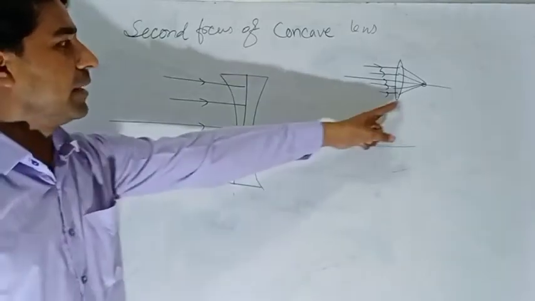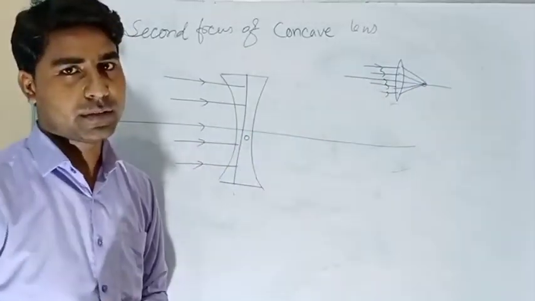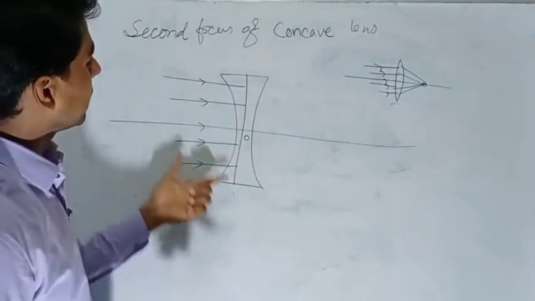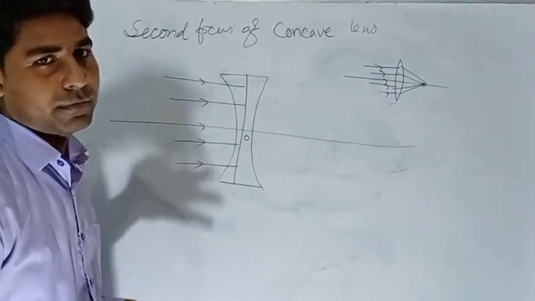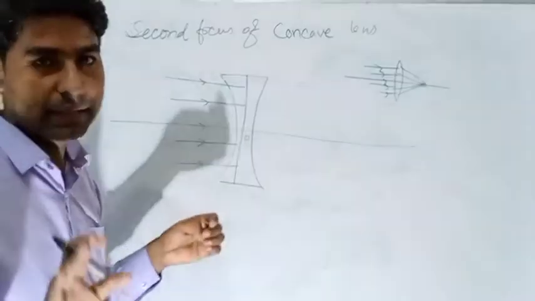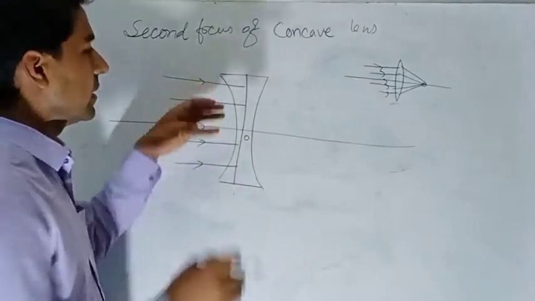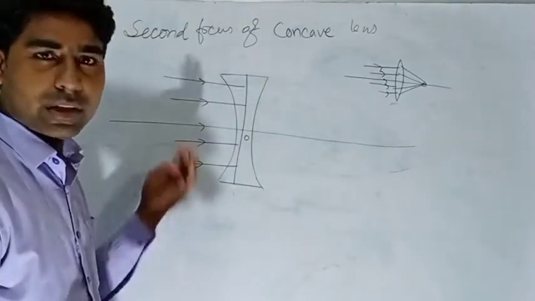After refraction, where they meet in the convex lens, that is the focus. Where they meet in the concave lens would be the second focus. But the reality is, they will never meet because it's a diverging lens.